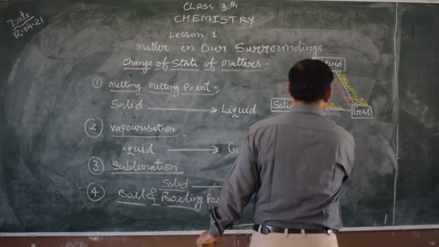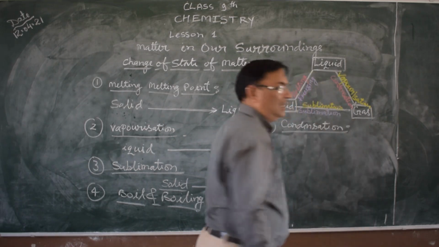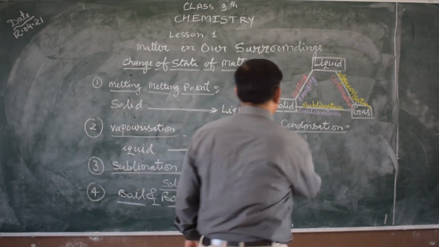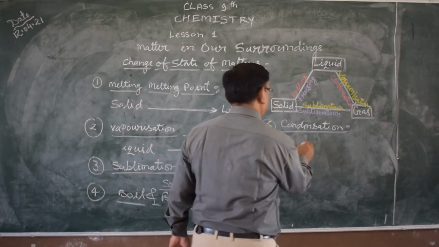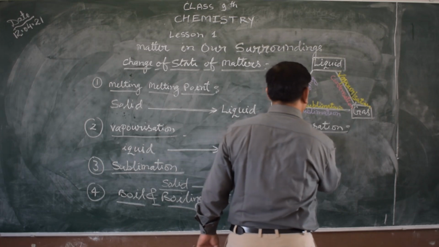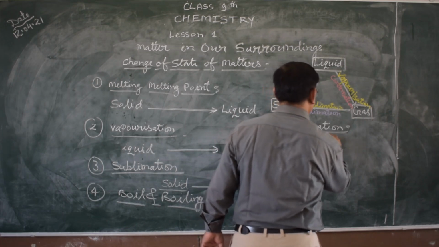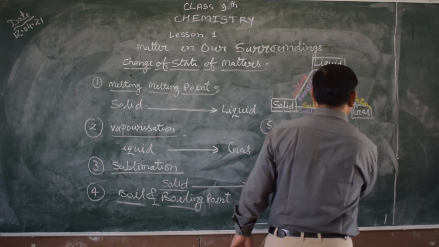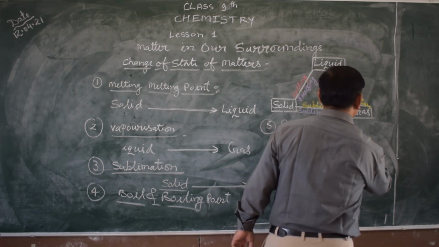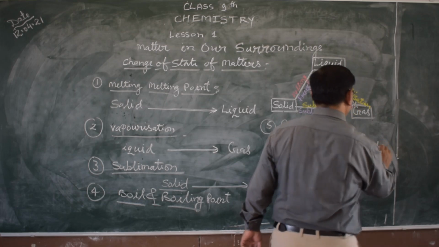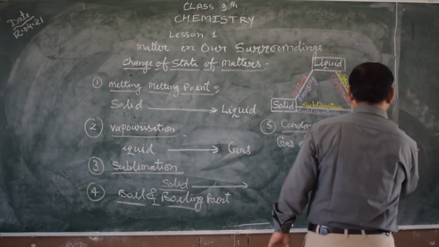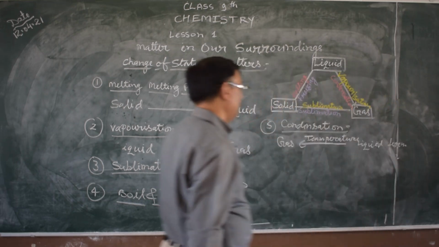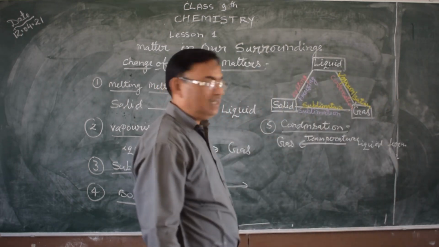Fifth, condensation. What is condensation? When a gas loses heat energy at a lower temperature, it is converted into liquid form. This process is called condensation.